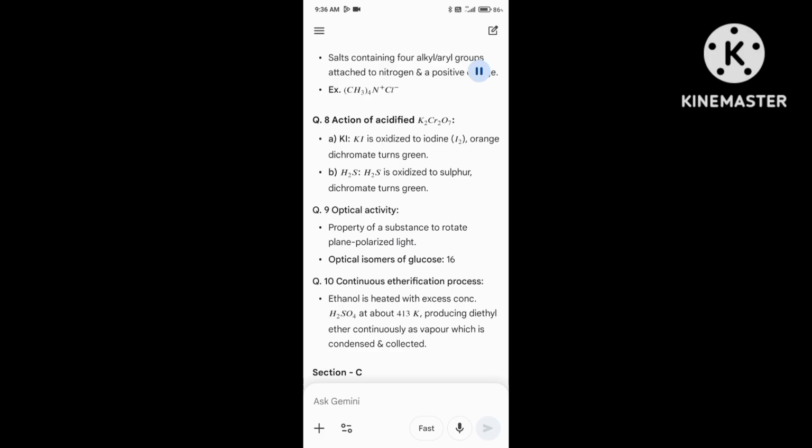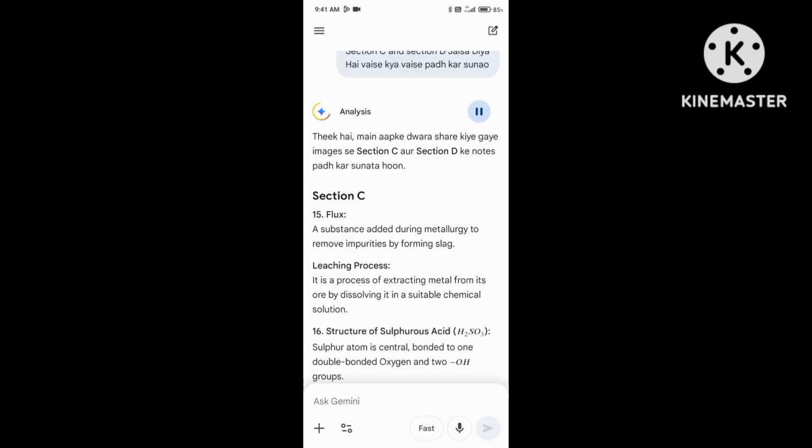Q10. Continuous esterification process: ethanol is heated with excess conc. H2SO4 at about 413 K, producing diethyl ether continuously as vapor, which is condensed and collected. 15. Flux: a substance added during metallurgy to remove impurities by forming slag. Leaching process: a process of extracting metal from its ore by dissolving it in a suitable chemical solution.